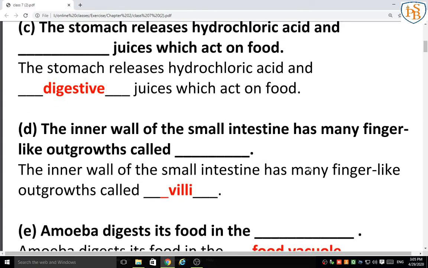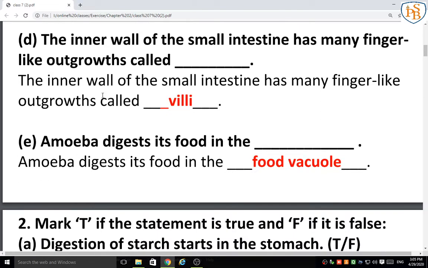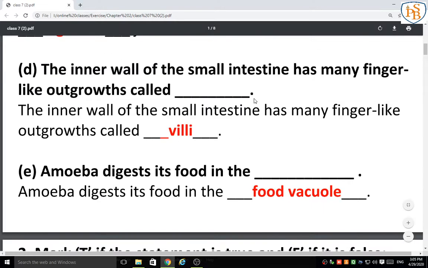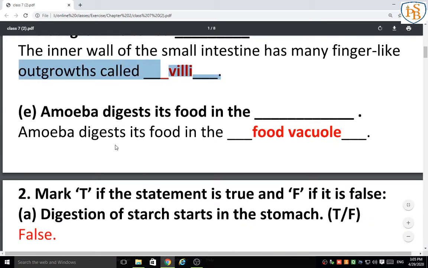Okay, so the next fill in the blank is there. The inner wall of the small intestine has many finger-like outgrowths called dash. That also we have learned: the inner wall of the small intestine has many finger-like outgrowths called villi. Yes, so the answer is villi.